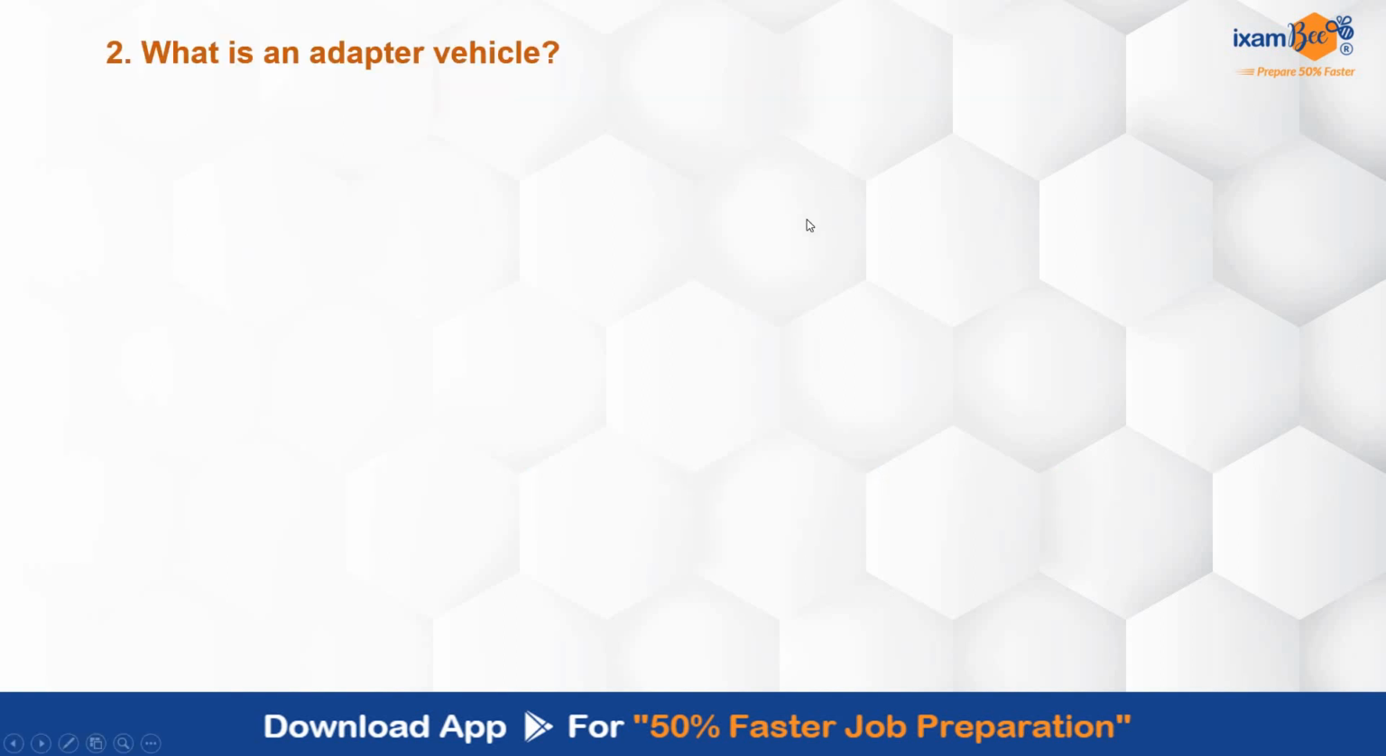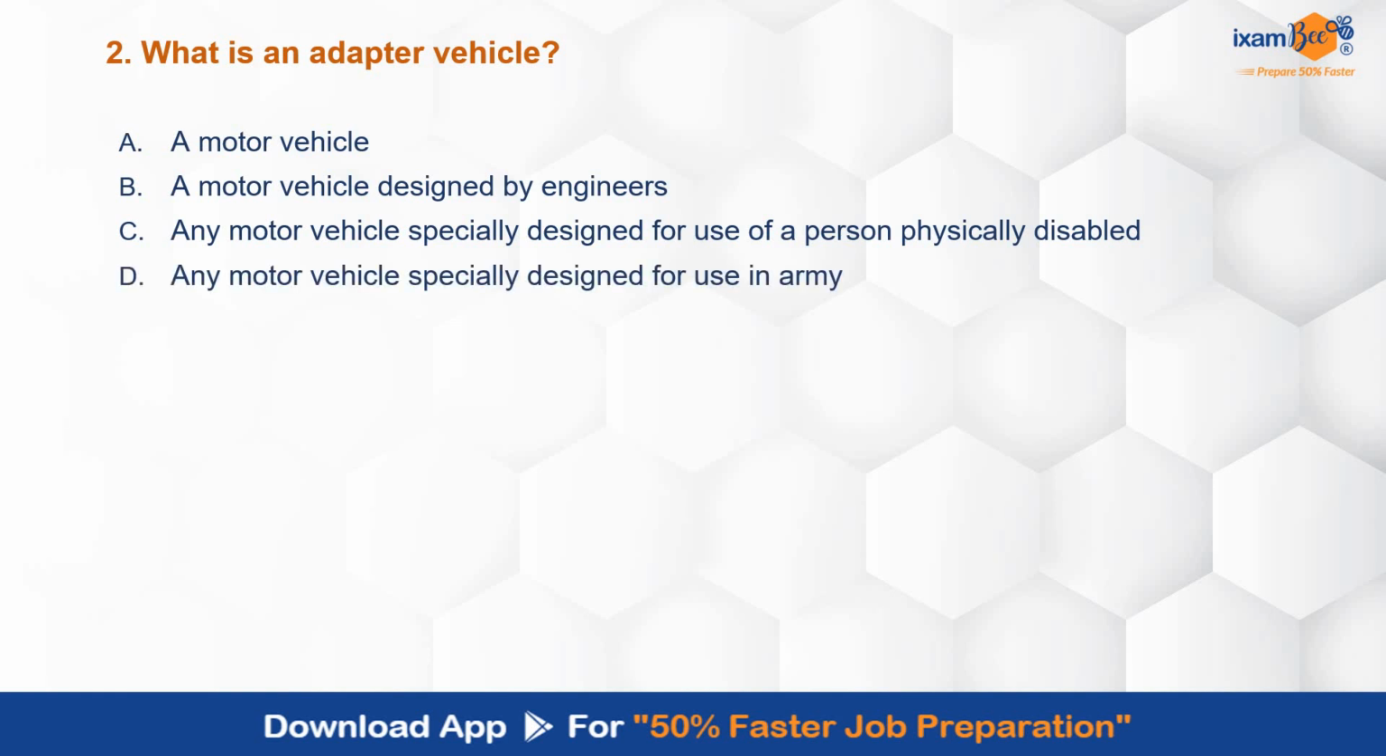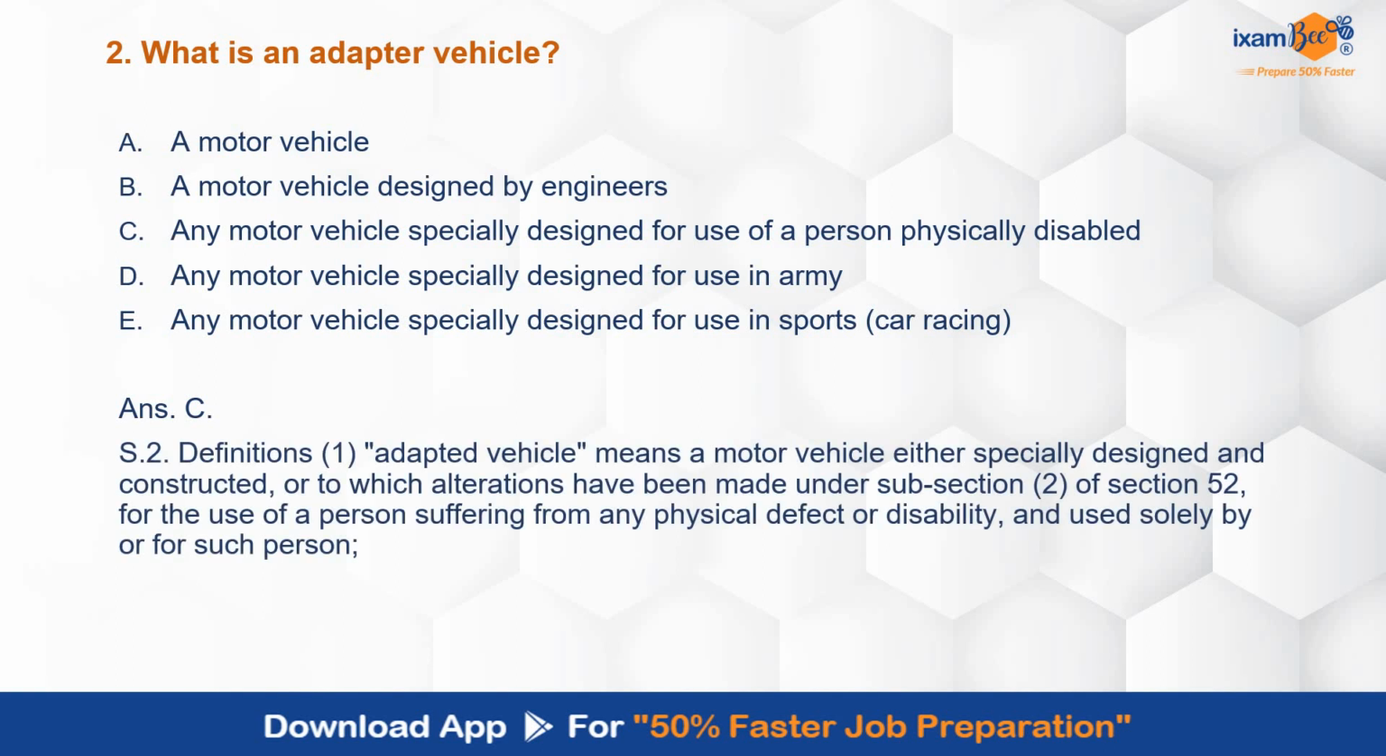What is an adapted vehicle? A motor vehicle designed by engineers, any motor vehicle specially designed for use of a person who is physically disabled, any motor vehicle specially designed for use in army, any motor vehicle specially designed for use in sports, that is car racing. Correct answer is C. Any motor vehicle which is specially designed for use of a person who is physically disabled.